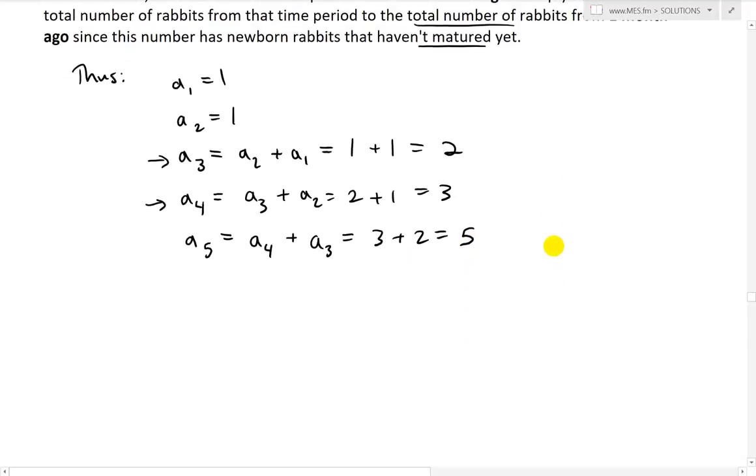And I'll just write one more of these just to illustrate this. So now a6 is going to be, we take the previous pair, the total number of them, a5, and then we add the ones before, there was 3. And these ones are all going to multiply. So these 3 are going to produce 3 more here. So we'll have a5 plus a4, which equals 5 plus 3. This equals 8, like that. And then we keep going on and on.